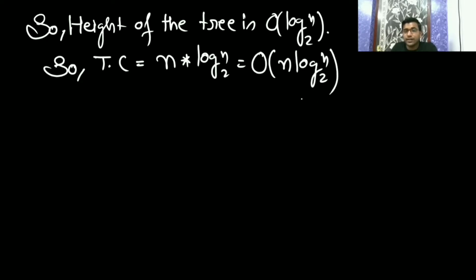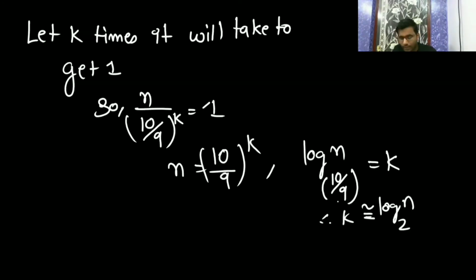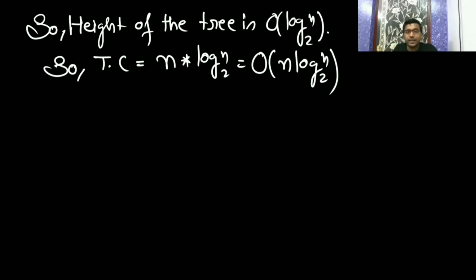Even if we consider that every level takes n, it is still fine, because the approximation is 1 point something and we consider 2 here, since it is slightly greater. Since we are using big O, we can consider it greater, because big O means smaller than or equal to. Whenever you are finding the asymptotic notation, you have to take some approximation. Otherwise, finding the recurrence relation in all these cases becomes very difficult.